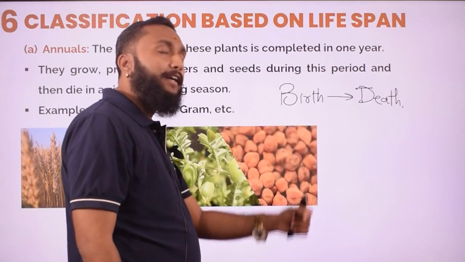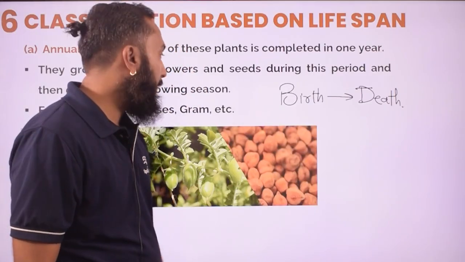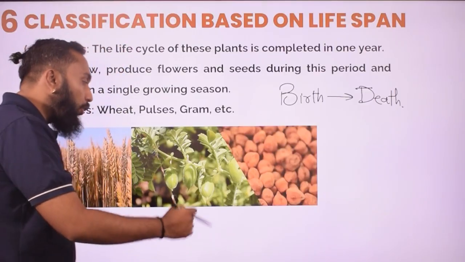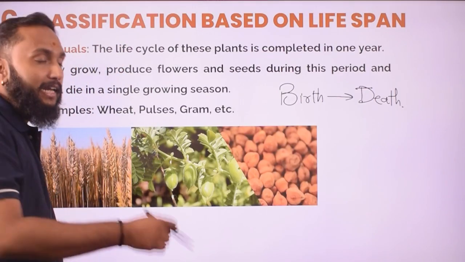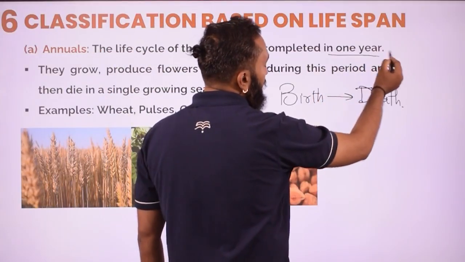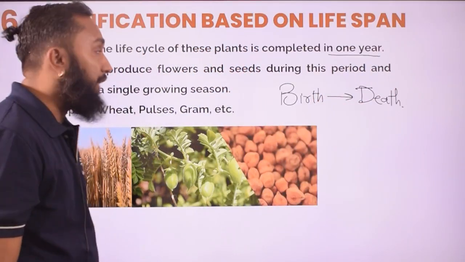This duration is known as lifespan. Here you will be able to understand that those plants which complete their life cycle within 1 year only are going to be known as annual.